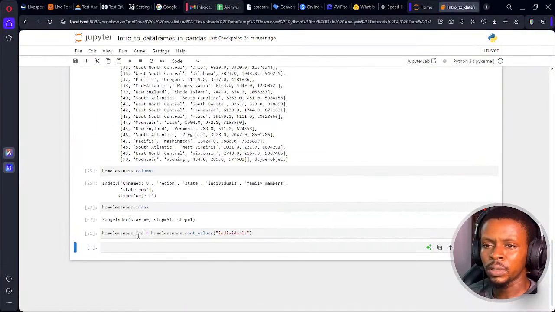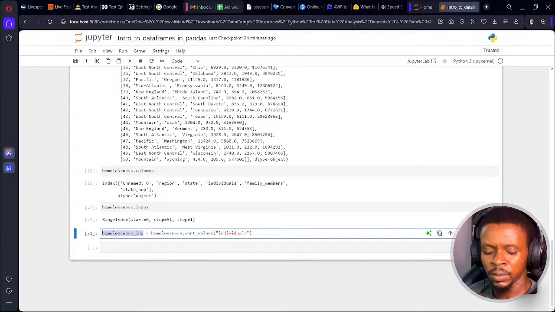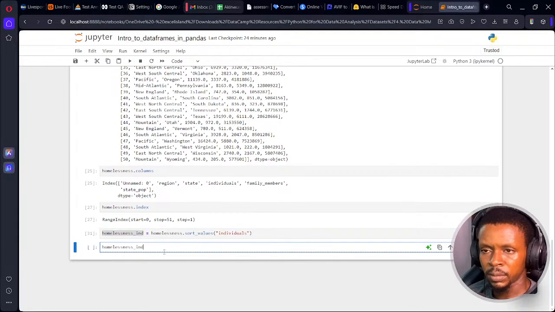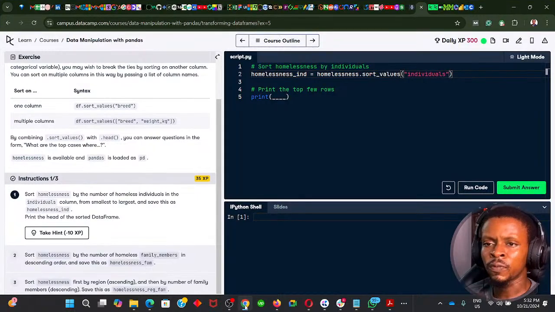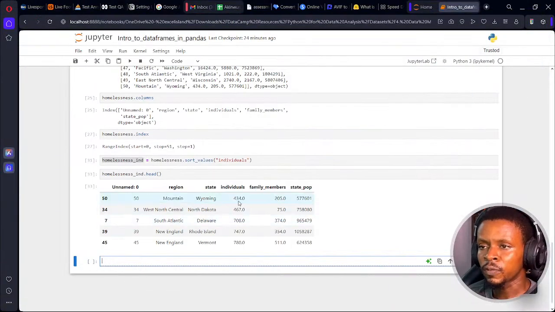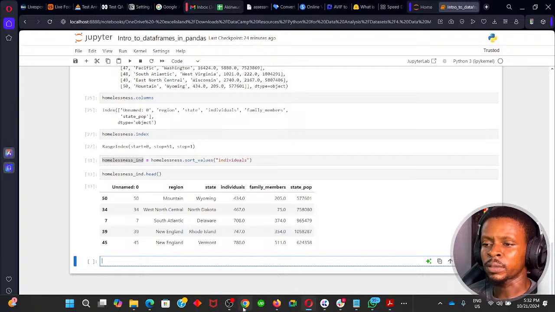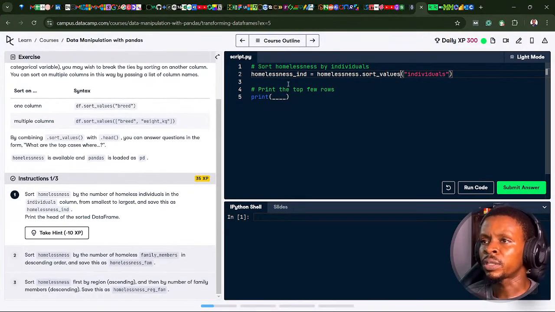Sort values. So let's call on this homelessness individual, but I'm going to use dot head to look at that data frame. This also says sort from smallest to largest. Exactly, it is smallest, smallest, next 708, 704. Interesting. So let's see it in action here.